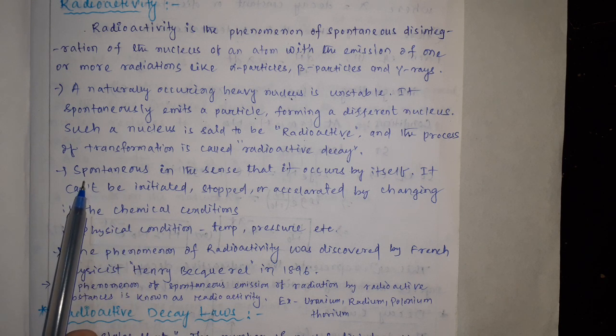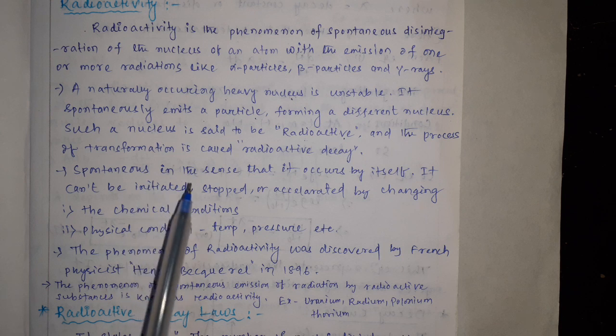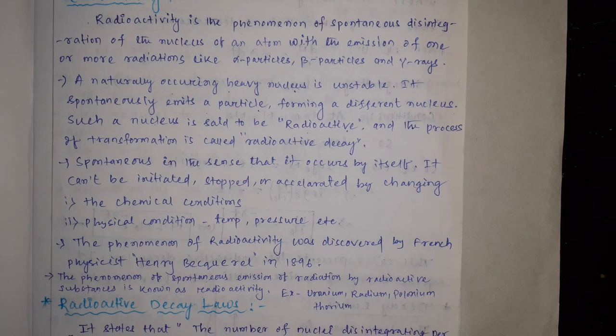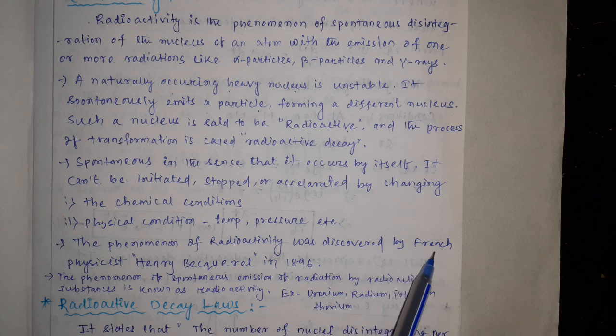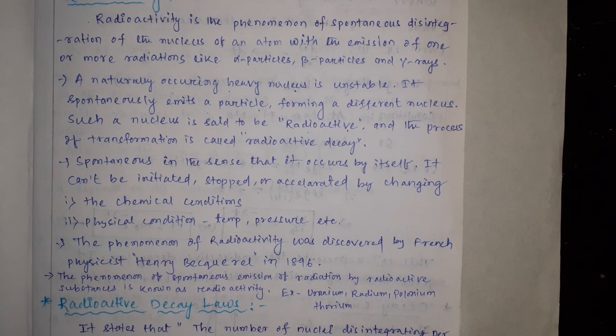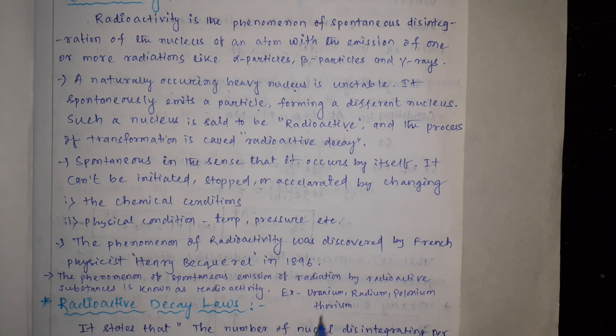That's why the process is said to be spontaneous; it occurs by itself. This phenomenon was discovered by the French physicist Henri Becquerel in the year 1896. Radioactive elements are, for example, uranium, radium, polonium, thorium, etc.